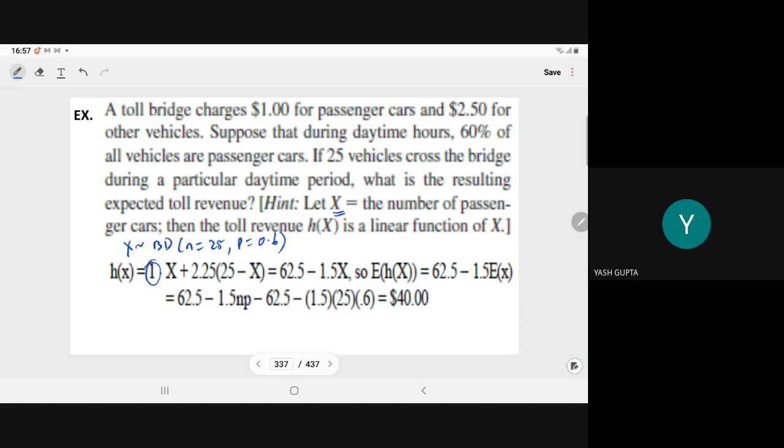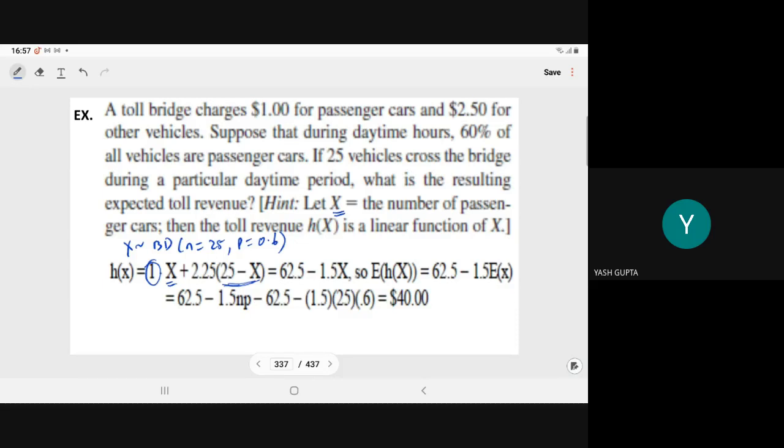Let's say the number of passenger cars is X and non-passenger cars is 25 minus X. So total revenue will be the value times the count. h(X) is equal to 1 times X plus 2.25 times (25 minus X). On solving you will get 62.5 minus 1.5X.